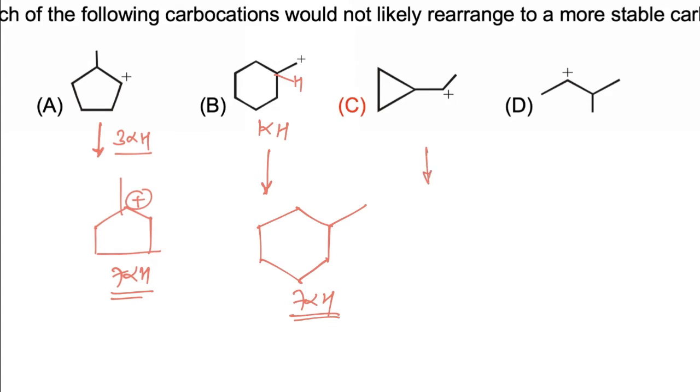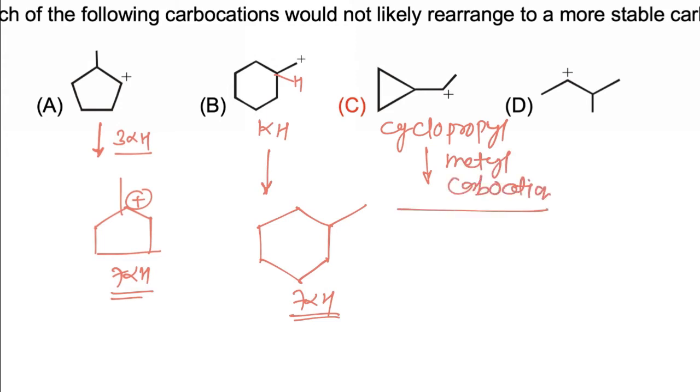In option C, this is a cyclopropyl methyl carbocation, and cyclopropyl methyl carbocation is already stabilized by p orbital overlapping. P orbital overlapping is also called dancing resonance.